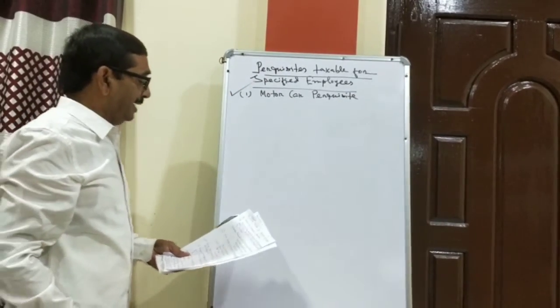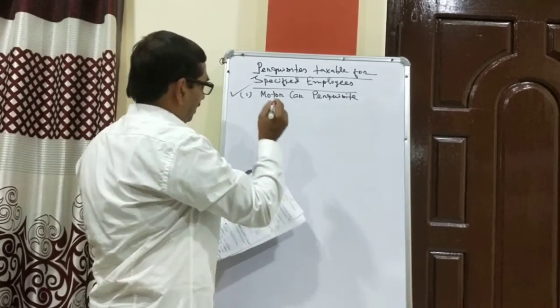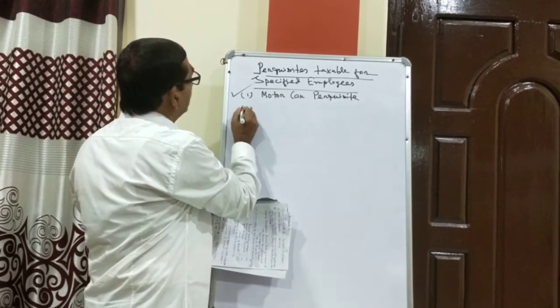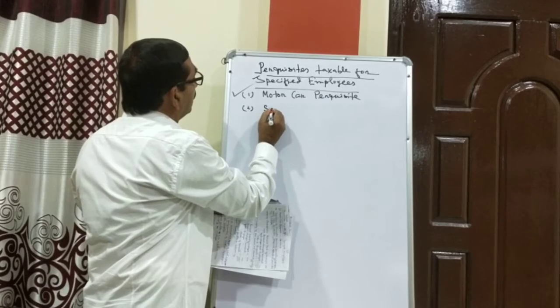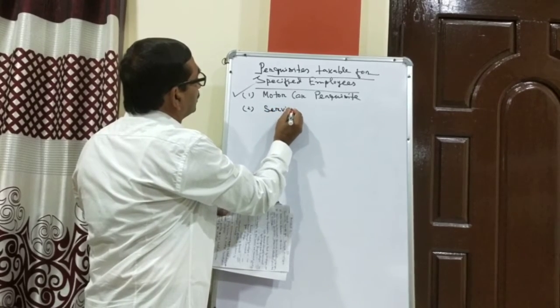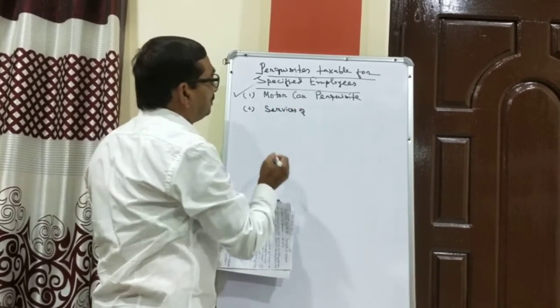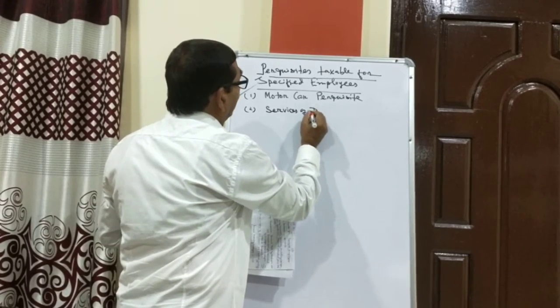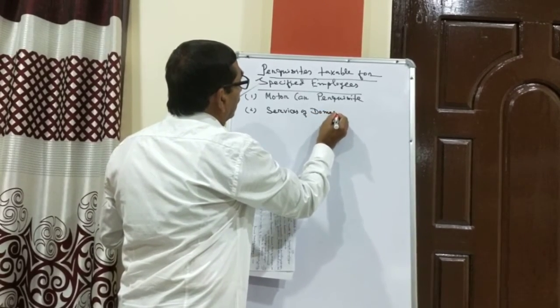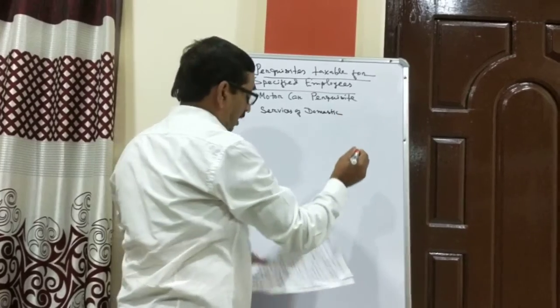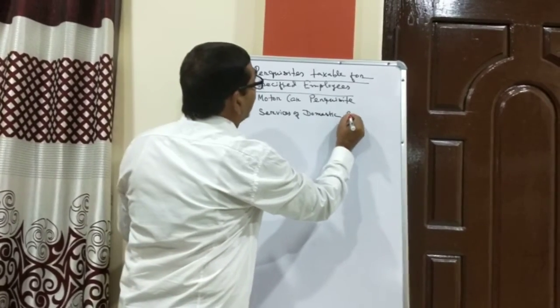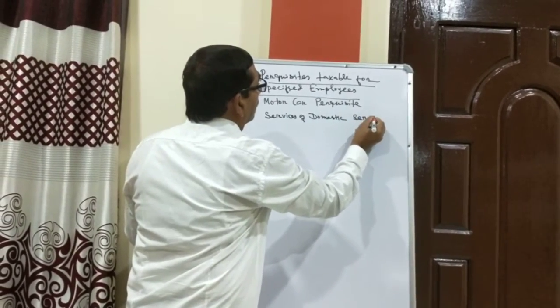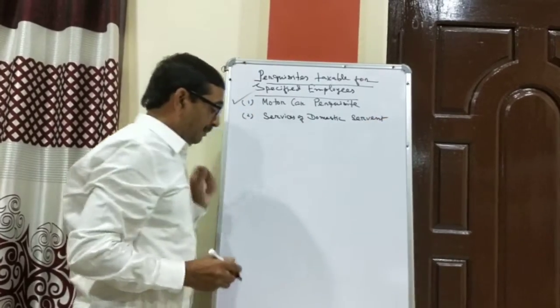And the next one is services of domestic servant. Domestic servant means what?